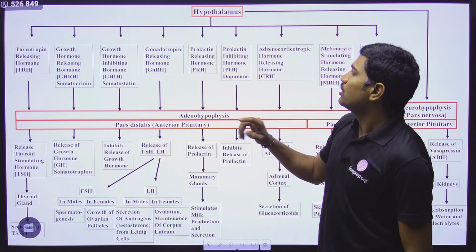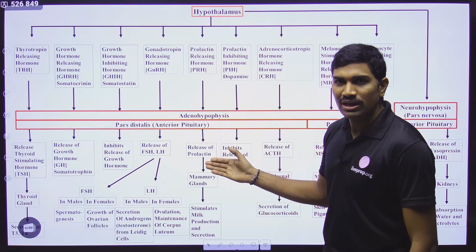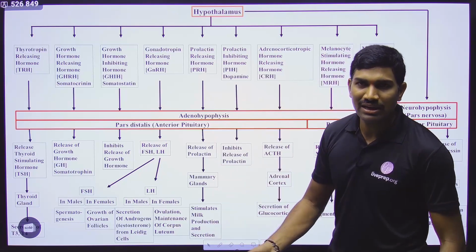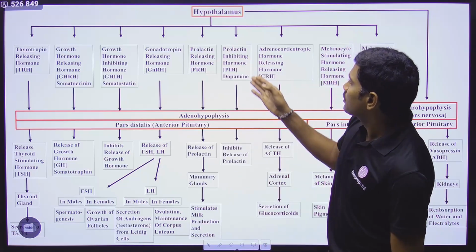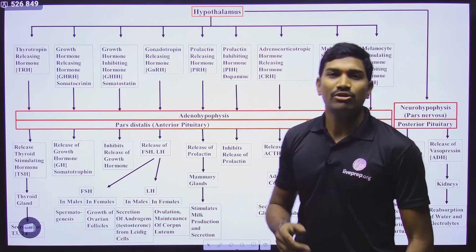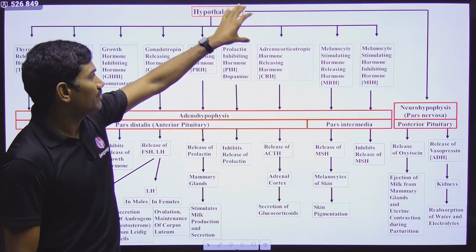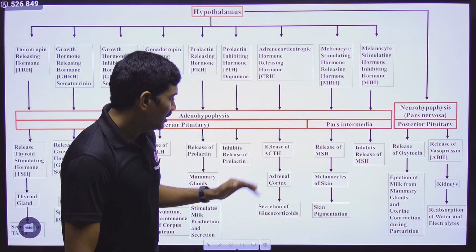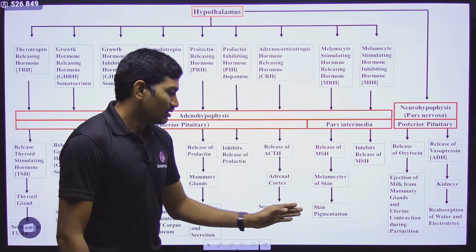And from the hypothalamus, prolactin releasing hormone is released. It is acting on the pituitary, so that prolactin will be released from pituitary. It is acting on the mammary glands, so that it will help in the development of mammary glands, and it is also helping in the stimulation and production of milk. Okay. Next one. Prolactin inhibitory hormone from hypothalamus will stop the release of prolactin from pituitary gland. Next one, adrenocorticotropic hormone releasing hormone is produced from hypothalamus, and it will help in release of adrenocorticotropic hormone from pituitary, so that it is acting on the adrenal cortex, so that it will help in the secretion of glucocorticoids.